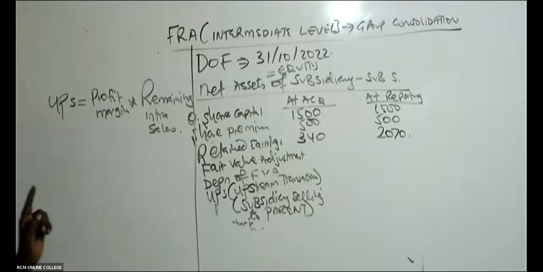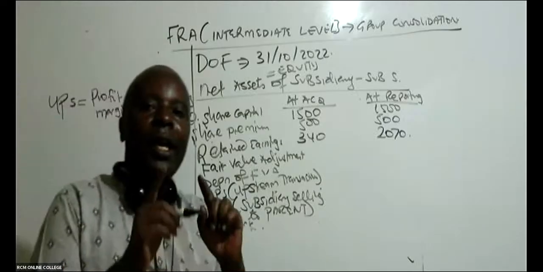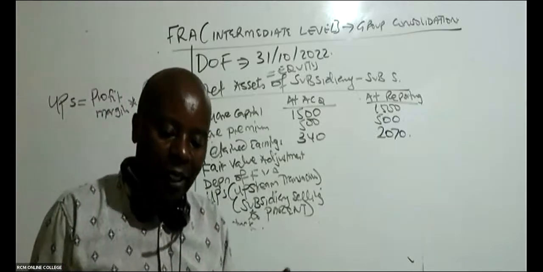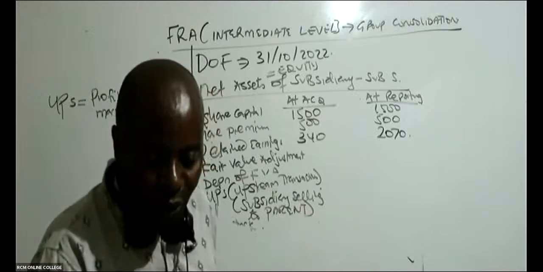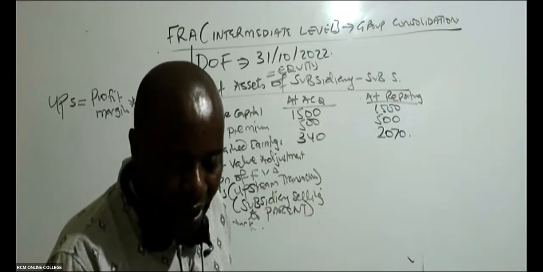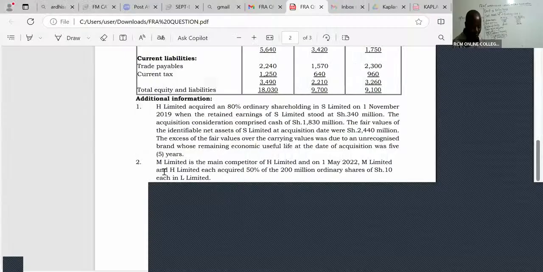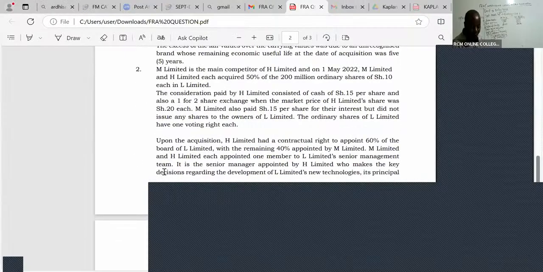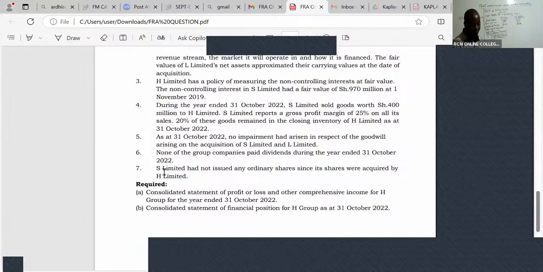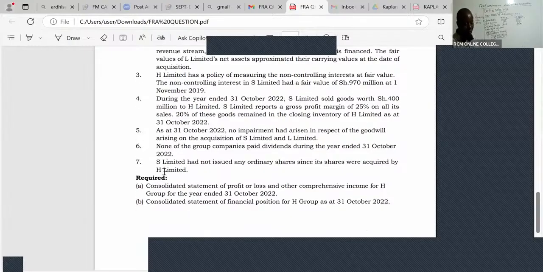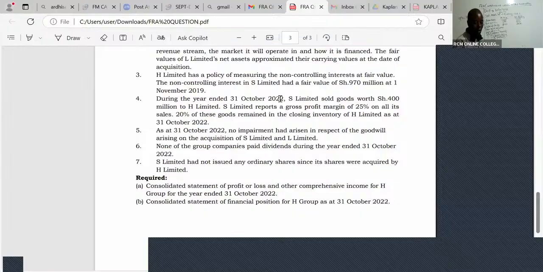Has the examiner given me anything to do with S and H working together? Let's see in the question. So in this question, yes, they have told us in note number 4, for your revision, you write there UPS, note number 4. During the year ended 31st October 2022, S Limited sold goods worth 400 million to H Limited.